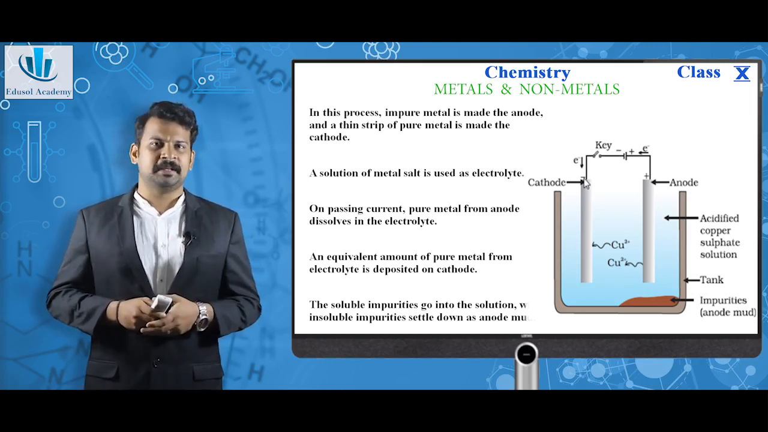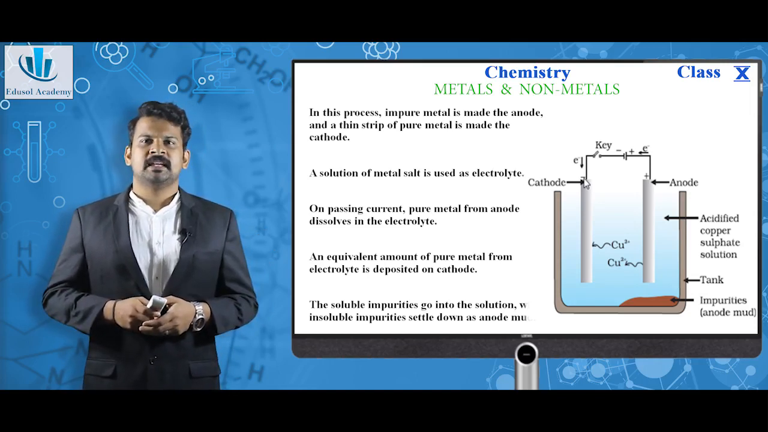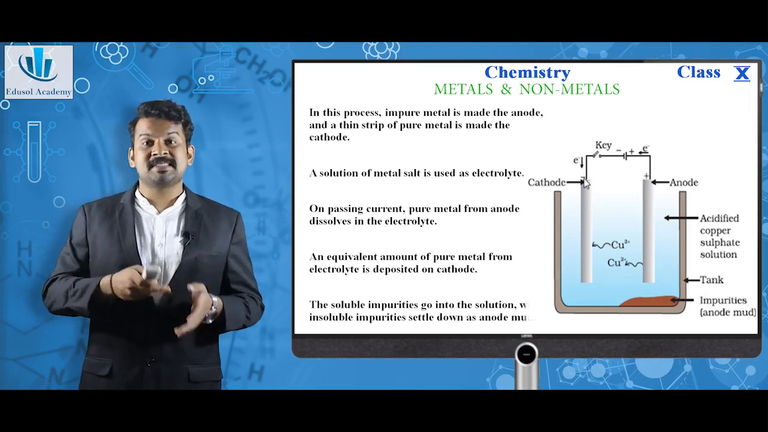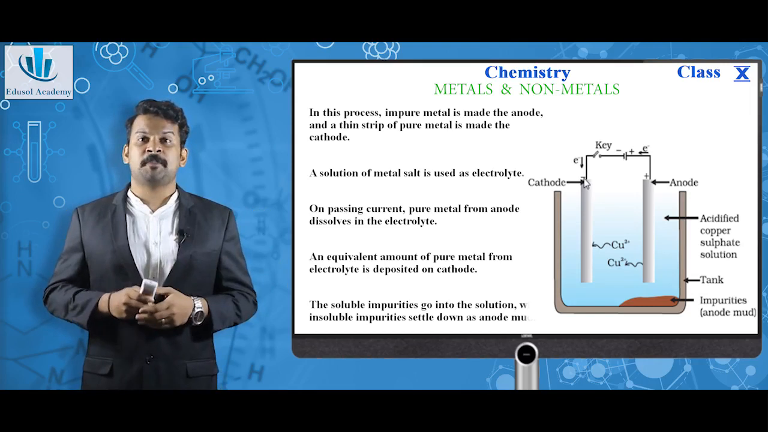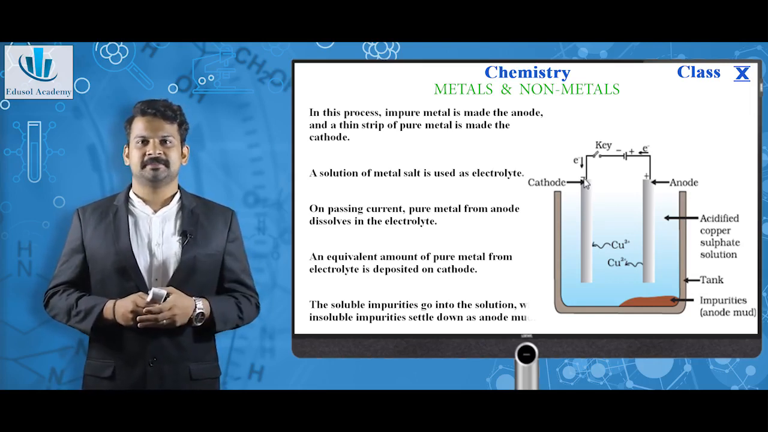Let's look at an example here. In the picture, you can see copper. In this setup, we have taken the impure copper metal which is extracted as the anode, and a thin strip of pure copper is taken as the cathode. Copper sulfate solution is taken as the electrolyte.